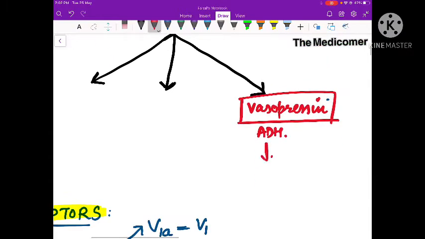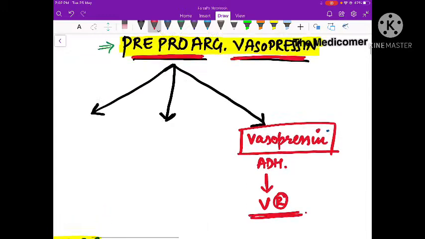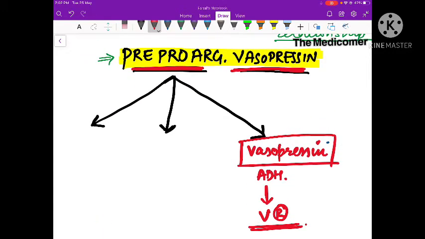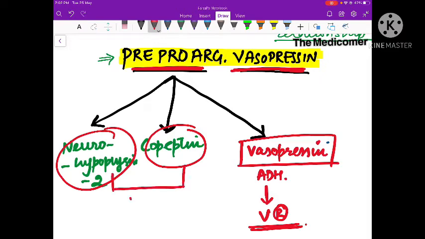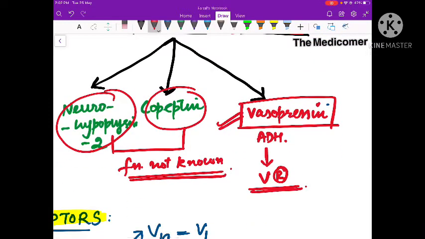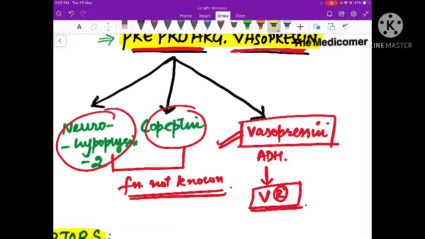This will reach the peripheral sites and act through vasopressin receptors. There are different types of vasopressin receptors, and they mediate different actions. We are going to see that in a few minutes. The pro molecule is also cleaved to form some other products, which include copeptin and neurohypophysin 2. The function of these two molecules is not known, but vasopressin has different functions which are mediated through the vasopressin receptors.